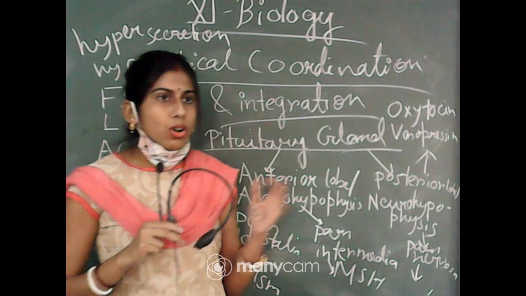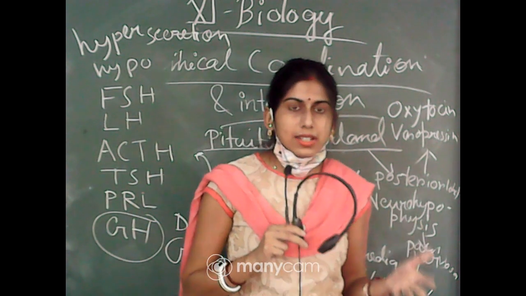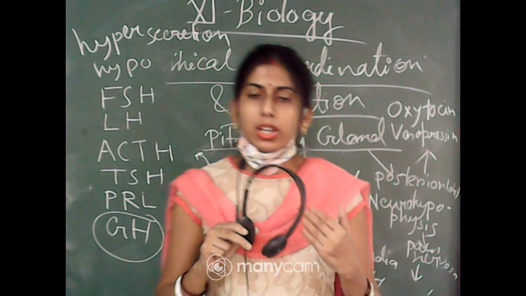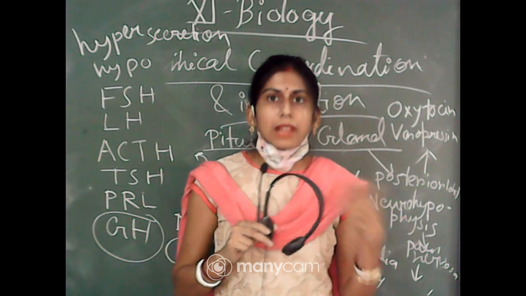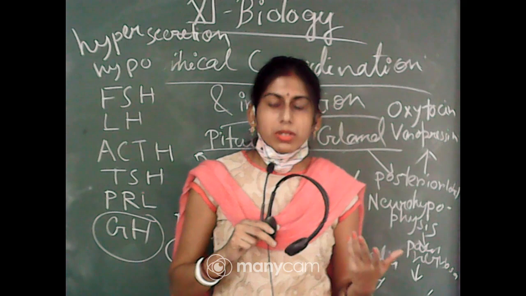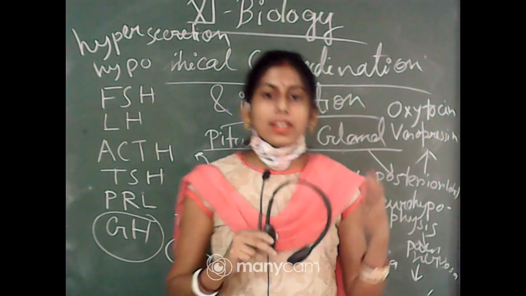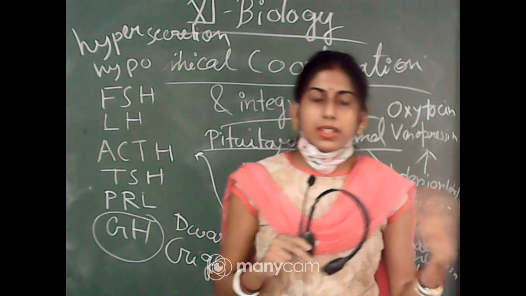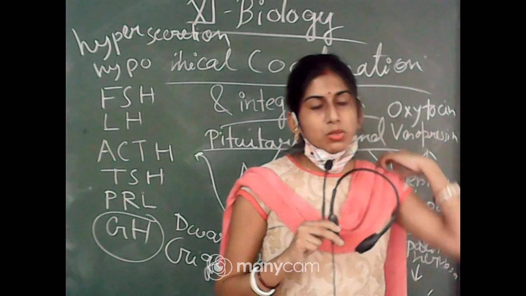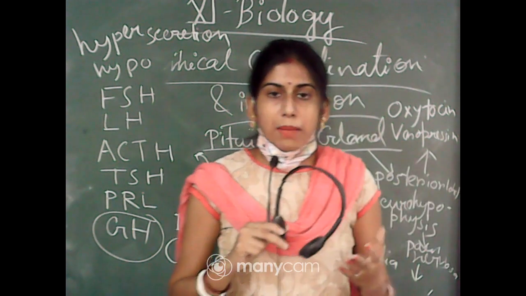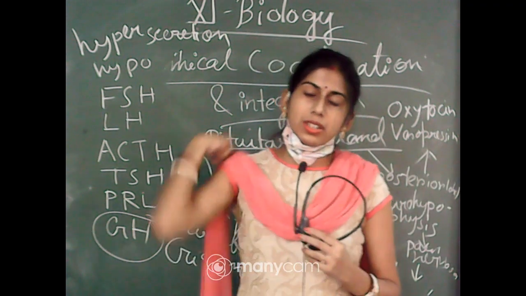Okay, so if our body gets dehydrated, then our body will stimulate this hormone so that the water can be reabsorbed, to maintain the water balance in our body and to maintain the blood pressure.